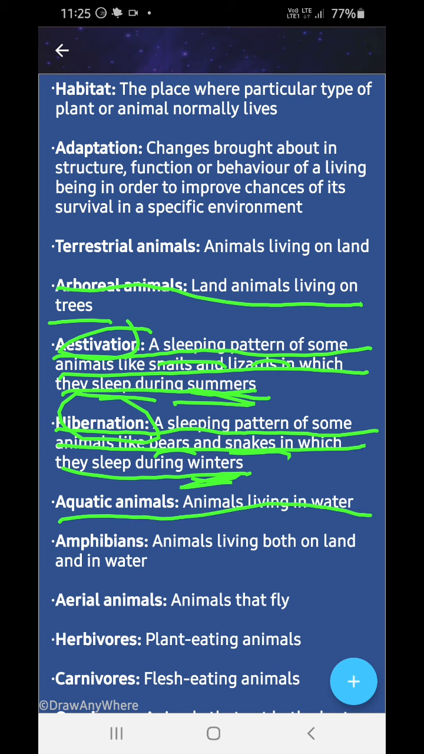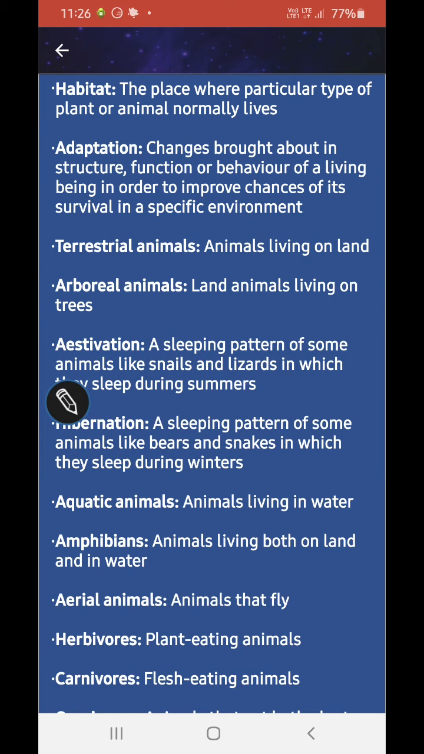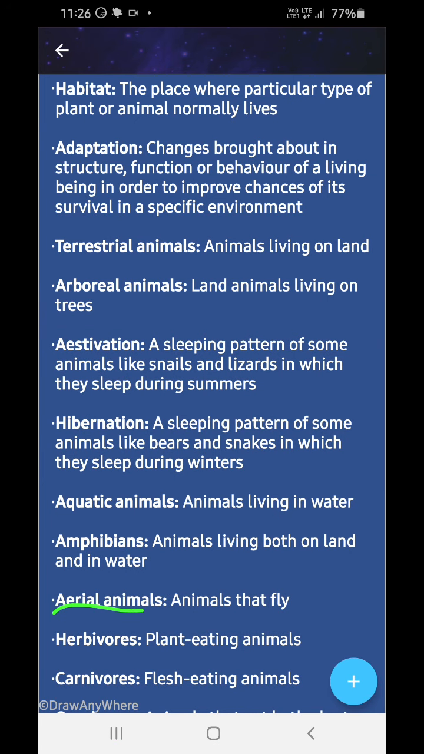Aquatic animals are animals living in water. Amphibians are animals living both on land and in water. Aerial animals are animals that can fly. Herbivores are plant-eating animals.